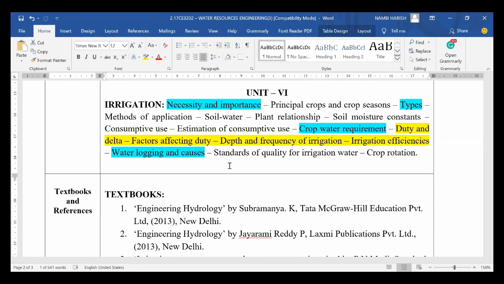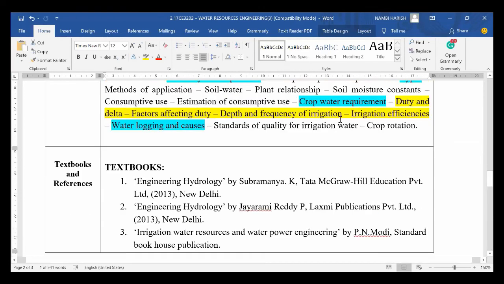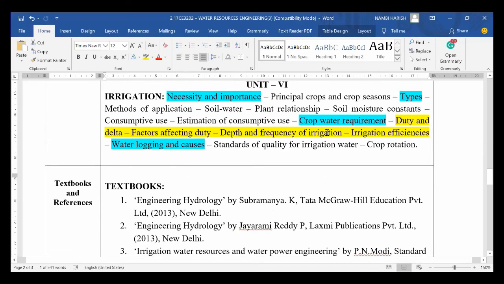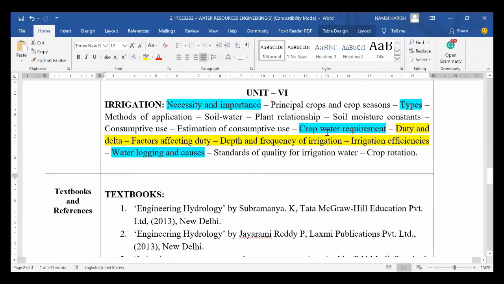And coming to the next one, crop water requirements. We have crop water requirements, CIR, net water requirement, NIR. Like that, we have crop water requirement problems. And coming to the next one, duty delta, factors affecting duty delta. Very important concept of this chapter. So if you see this chapter, you have to get 2 questions from this chapter, right? So I will take this chapter as 2 parts, up to the crop water requirement, after the crop water requirement.